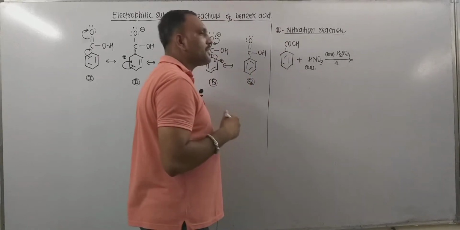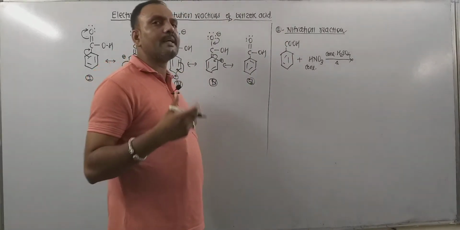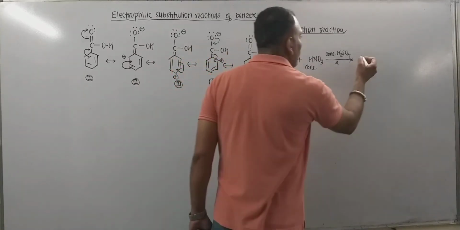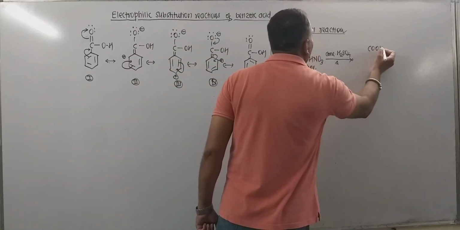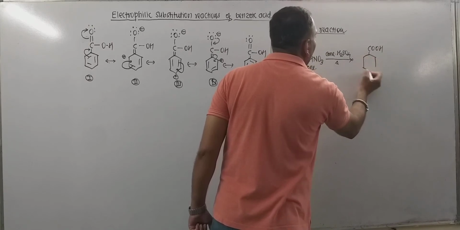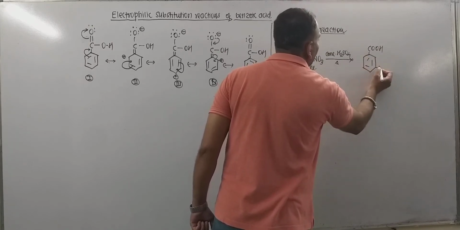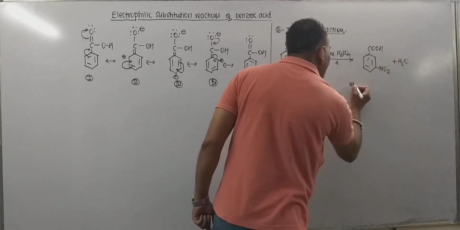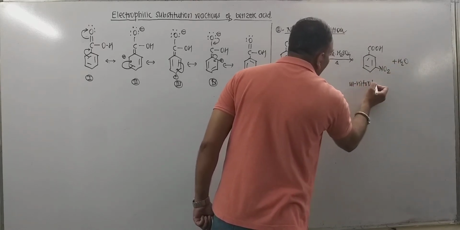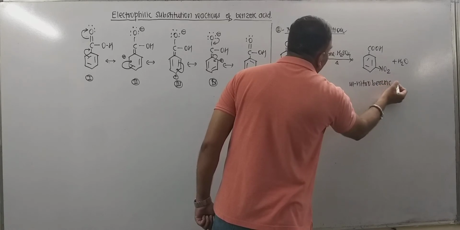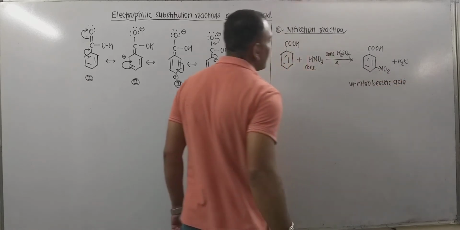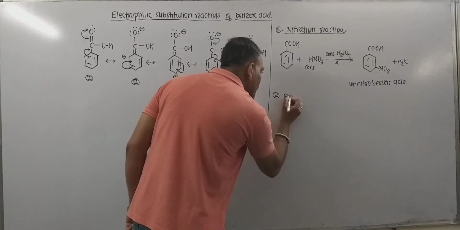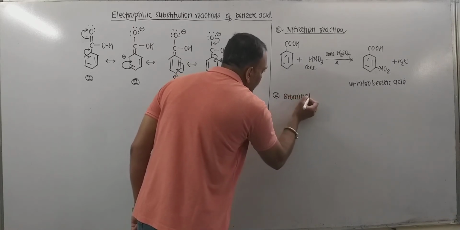Earlier we discussed that the carboxyl group attached to the ring is meta directing. Thus the nitronium ion, NO2 plus, prefers to attack the meta position of the ring, which leads to the formation of meta nitrobenzoic acid.